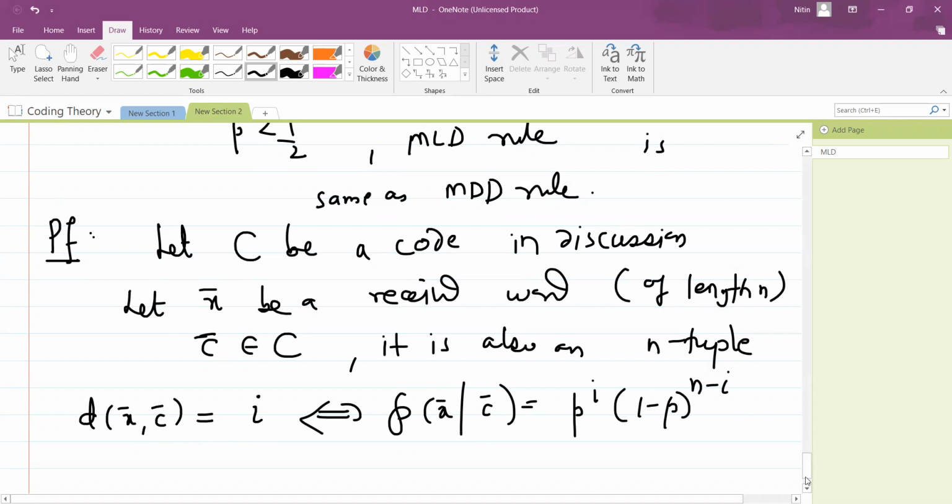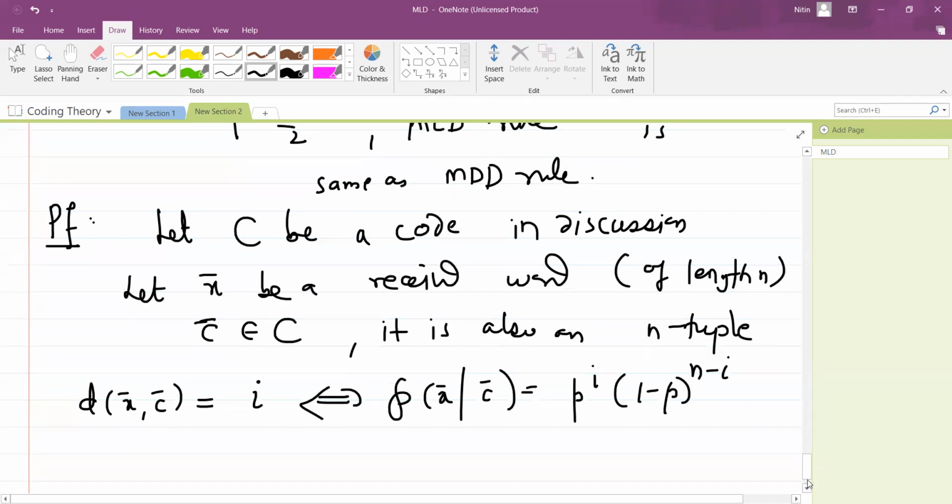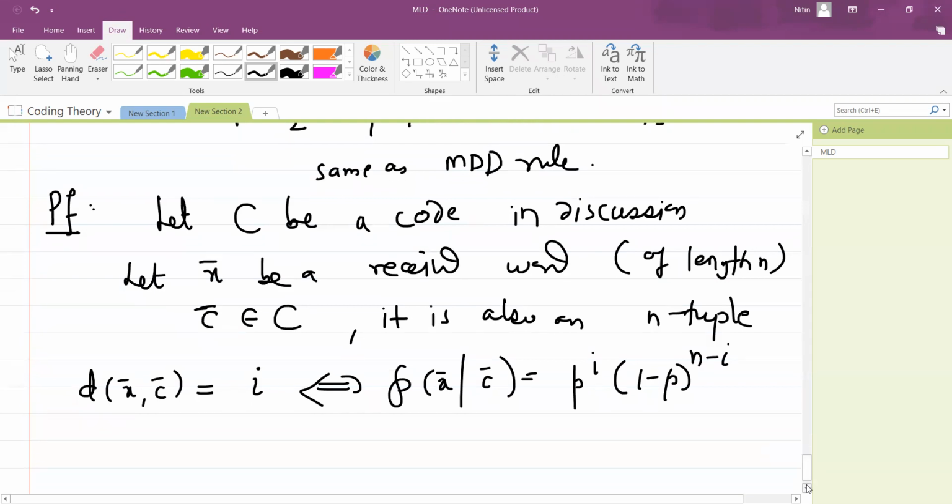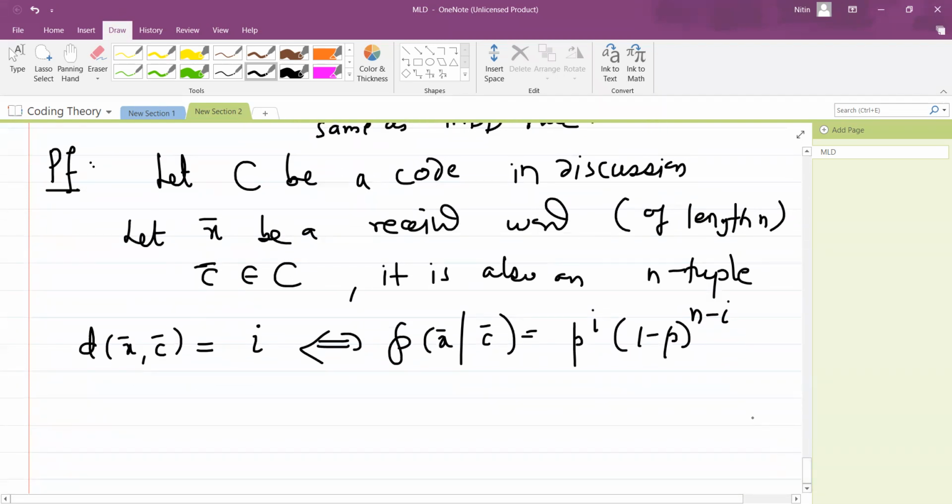I know you may see some difficulty in understanding this, but it's very simple. We have a binary symmetric channel. x bar is x1, x2, ..., xn, and c bar is c1, c2, ..., cn. If the distance between x bar and c bar is i, that means they differ at i positions, so at i instances we are getting an error.